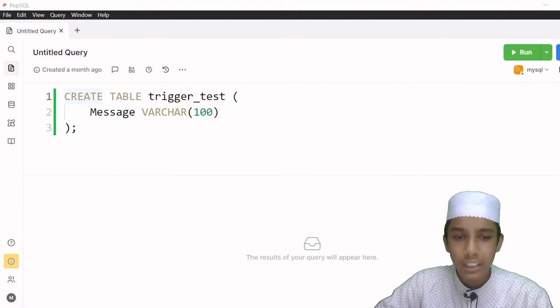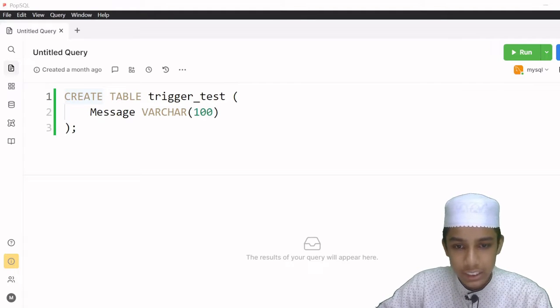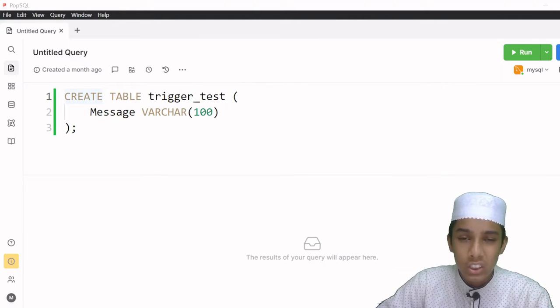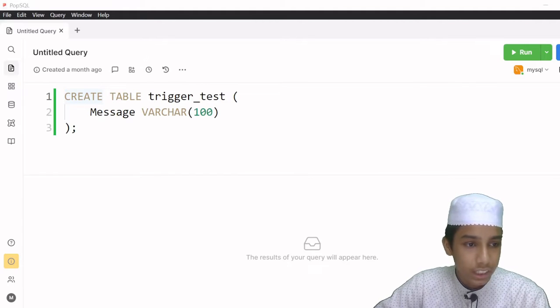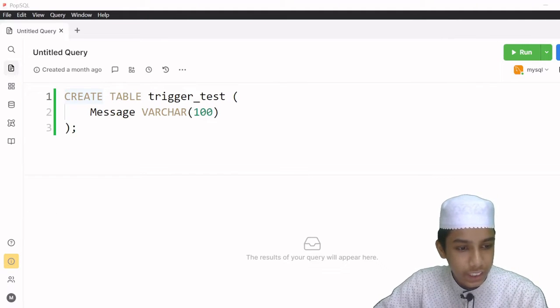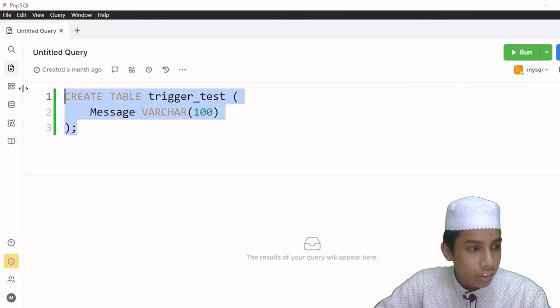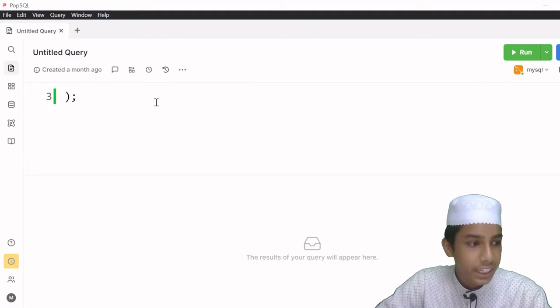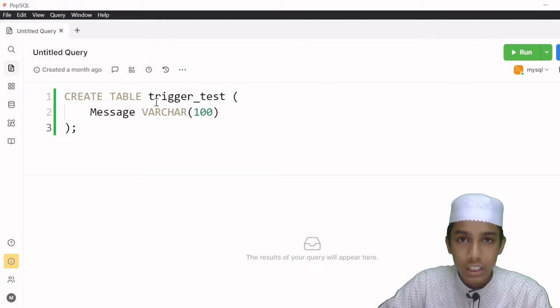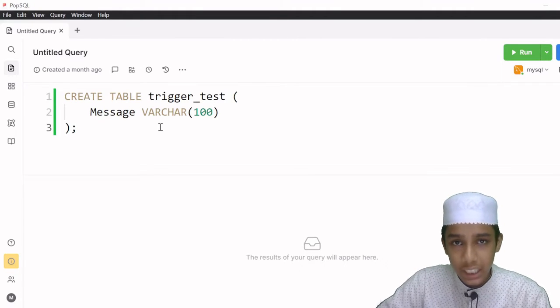So I can create any trigger which says, hey, when something gets inserted into the table, I want to get some notification, not actually a notification, but something here in the taskbar or somewhere. So whenever I run an insert, it should show me that some data has been inserted into the employee table, something like that.